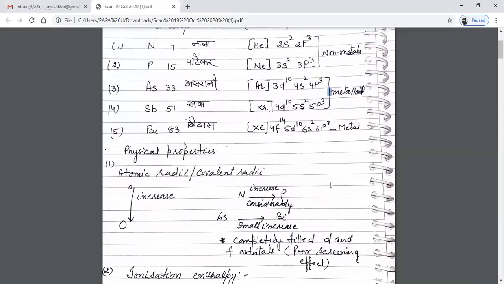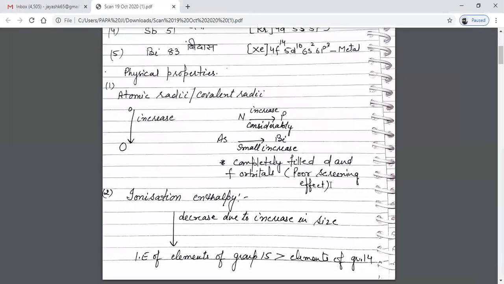Then is ionization enthalpy. Ionization enthalpy, in general, it decreases down the group. Why? Because of the increase in the size. The ionization enthalpy increases along a period and decreases down the group. In general, the increase in the ionization enthalpy in a period is because of the decrease in the atomic size and increase in the effective nuclear charge.